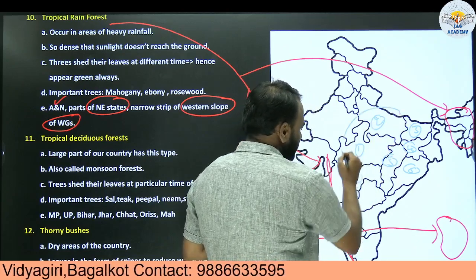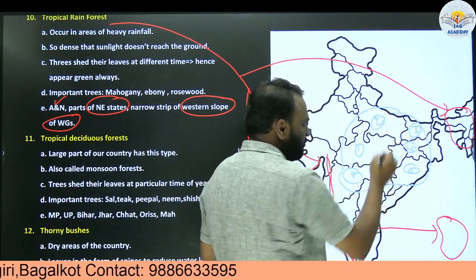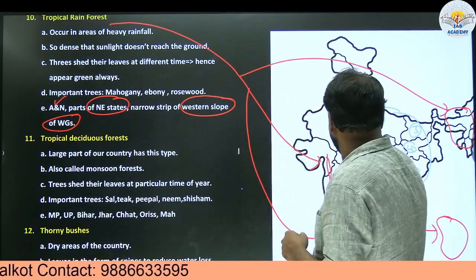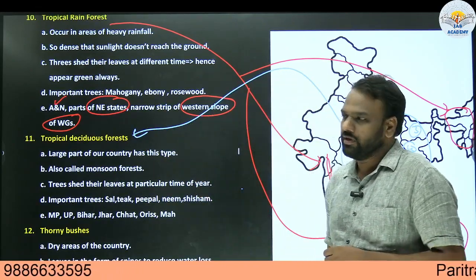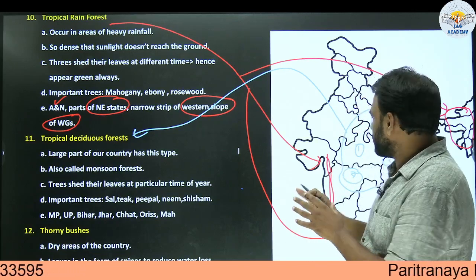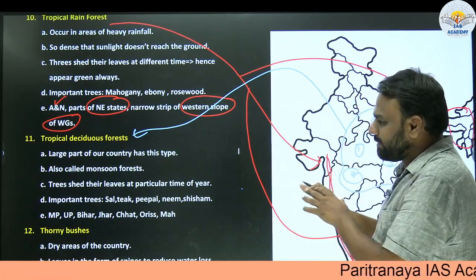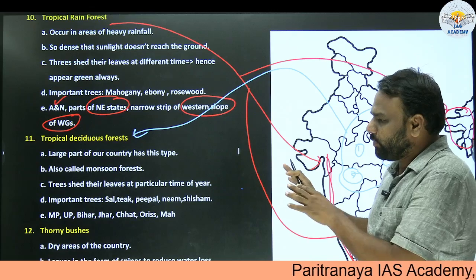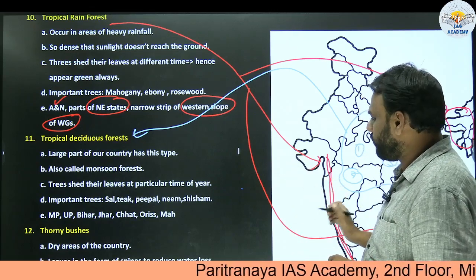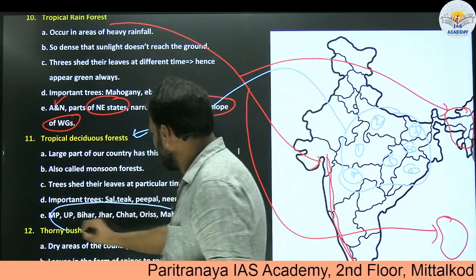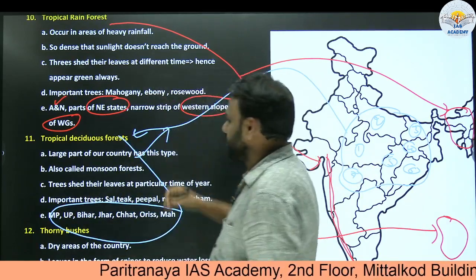In these places we'll find tropical deciduous forests. Tropical deciduous forests are not confined only to these regions. They may be present across other regions as well, but whatever has been mentioned in the book, at least we should stick to it.